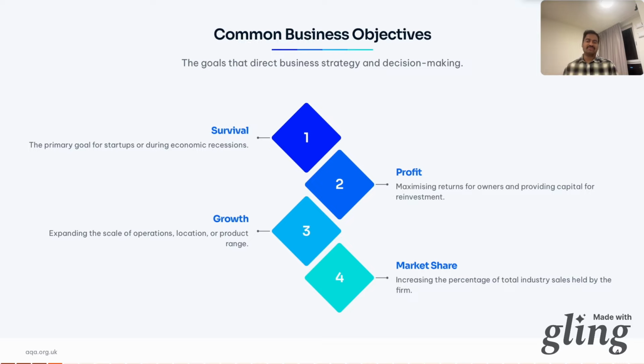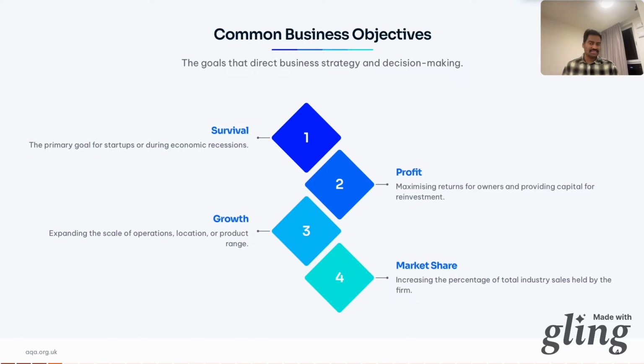And then comes survival, which is staying alive, especially for new or struggling firms. And then we have cash flow, which is having enough actual money in the bank to pay bills and not just people owing us to pay us later. And then we have social and ethical objectives, doing good for the people or the planet. A startup's main objective is often survival. You can't grow if you're dead. A giant like Amazon or Netflix or Disney might prioritize market share over short-term profit.